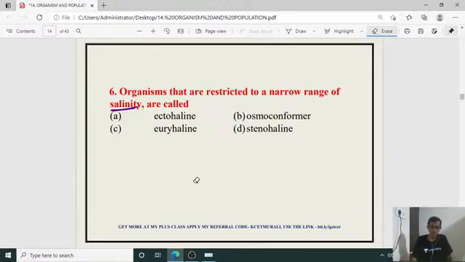So the sixth question: ectohaline, osmoconformous, euryhaline and stenohaline. The right answer is which one? It is D, stenohaline. Like stenothermal, here stenohaline.